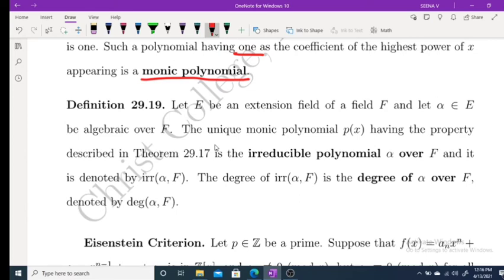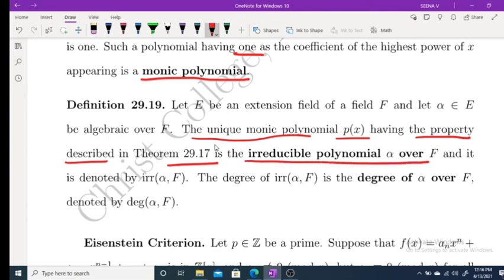So the unique monic polynomial p(x) having the property described in Theorem 29.17 is the irreducible polynomial of alpha over F, denoted irr(alpha, F). The degree of irr(alpha, F) is called the degree of alpha over F, denoted deg(alpha, F).